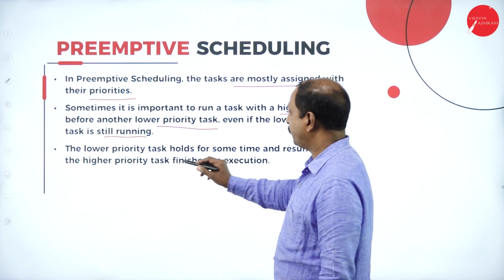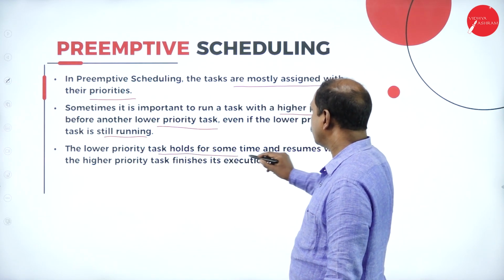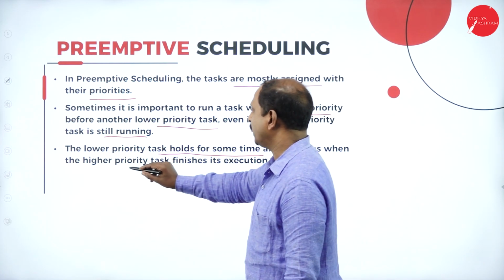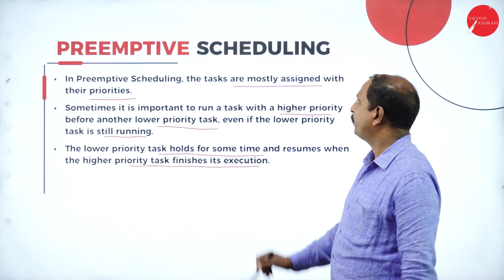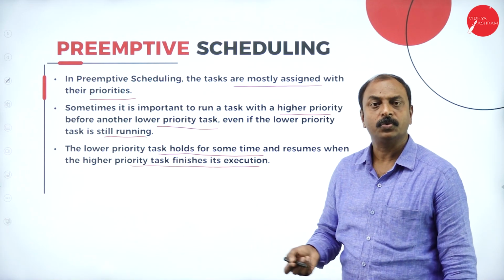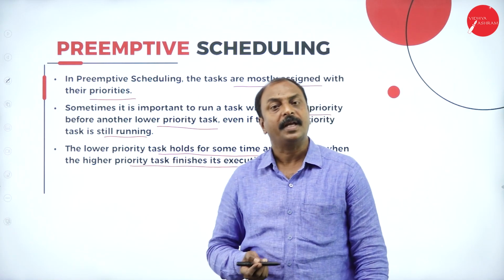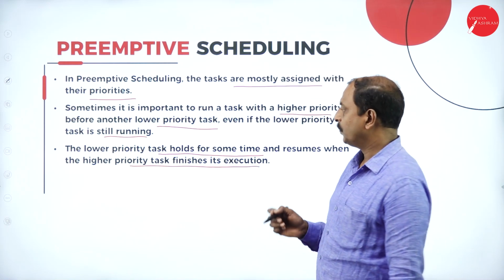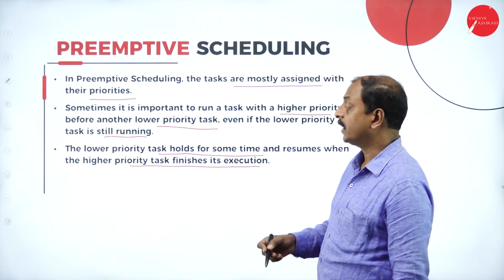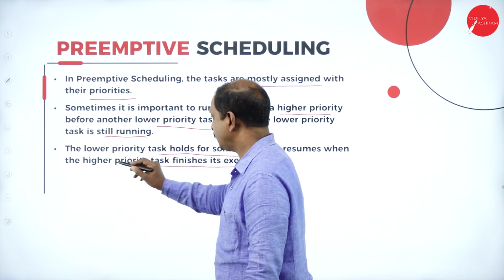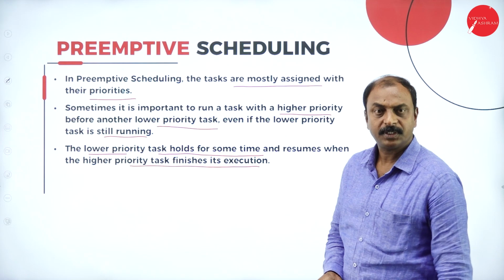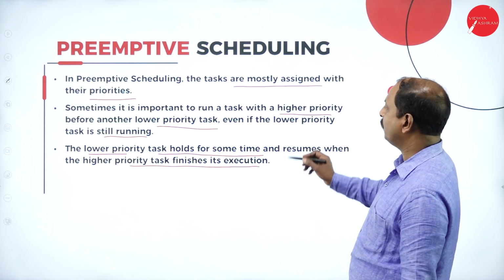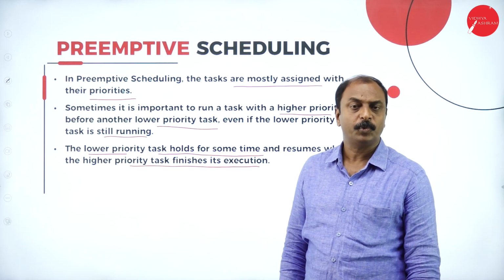The lower priority task holds for some time and resumes when the higher priority task finishes its execution. So it executes the higher priority process even though other processes are running, and the lower priority process resumes its execution after completion of the higher priority process.